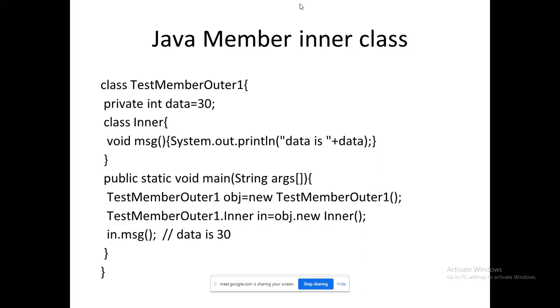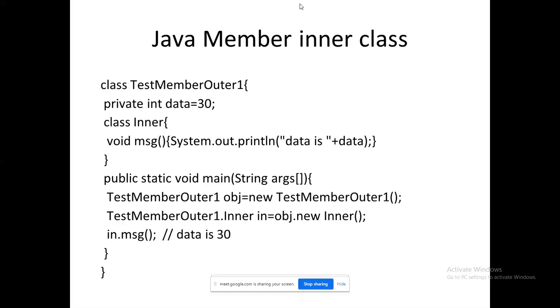Now how am I going to access it? That's again a syntax line, so please remember that. Outer class name dot inner class name, space, an object which is equal to the outer class object dot new keyword, space, inner class name. That is a major thing you need to understand. The second line in the main function plays a vital role.